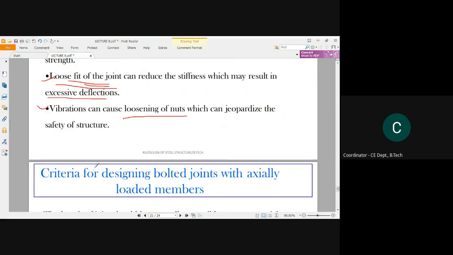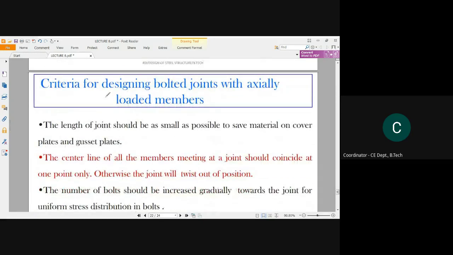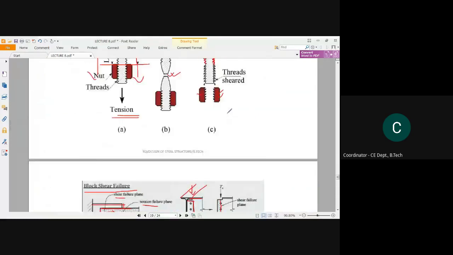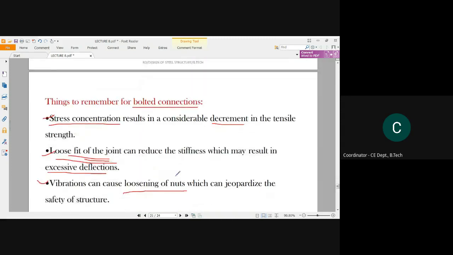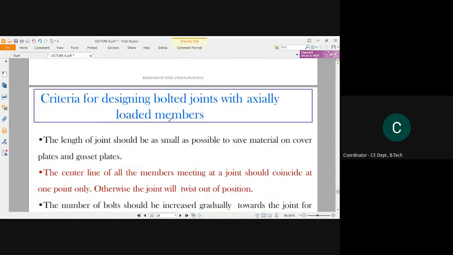Next is criteria for designing bolted joints with axially loaded members. Axially loaded members mean, in this picture, see the bolt major axis in this way, and the force has been applied through this major axis. So this is an axial force or axially loaded.